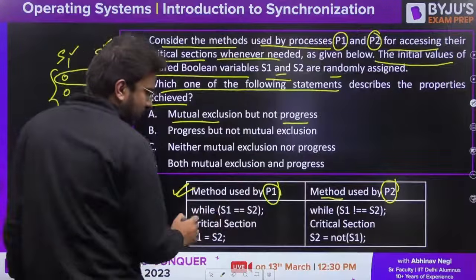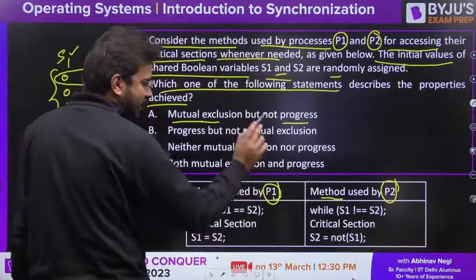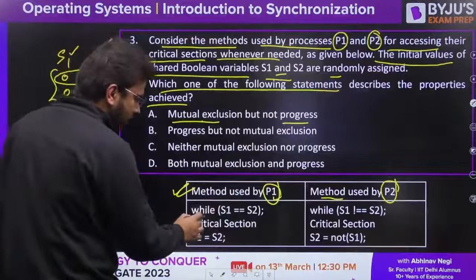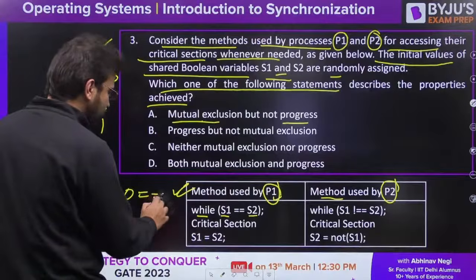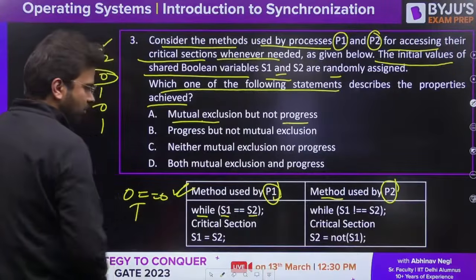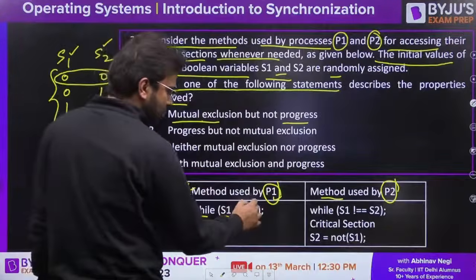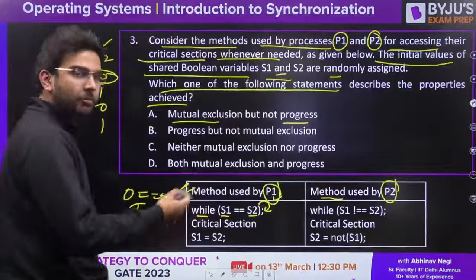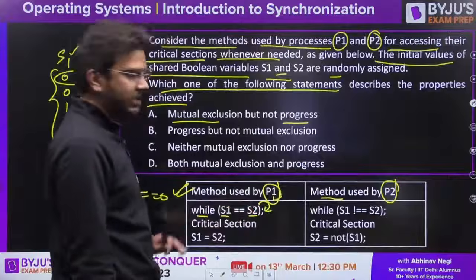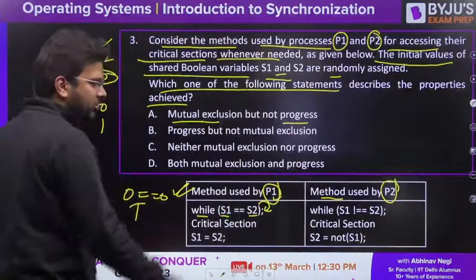Now, if S1 is 0, S2 is 0, let's say P1 is executing first. Let's assume, while S1 is equal to S2, 0 is equal to 0. This is true. As you have a semicolon, P1 will keep on executing this. It is not able to proceed.